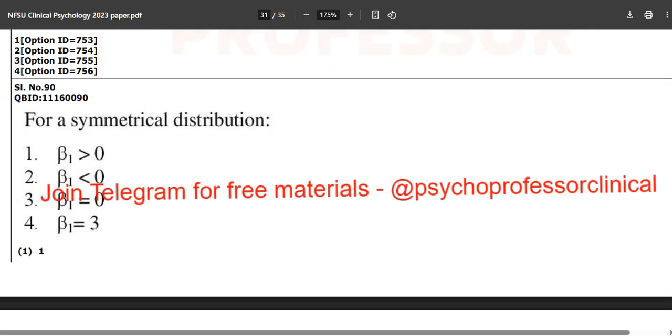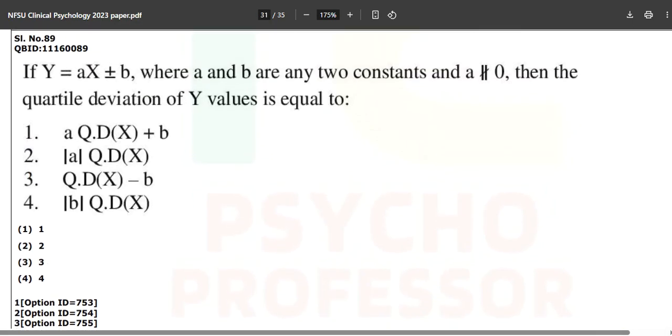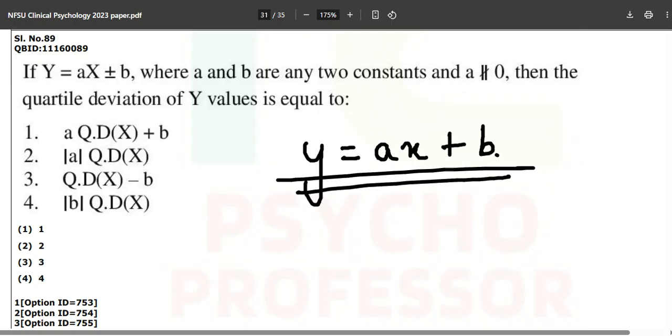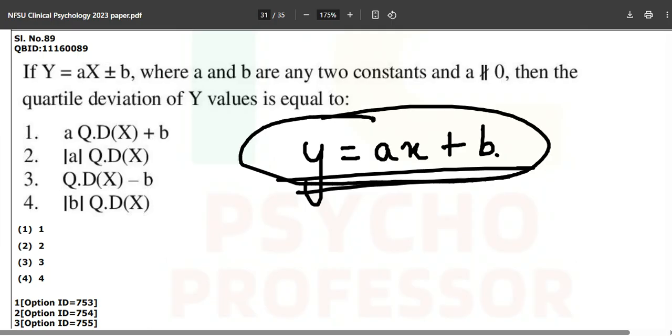Now we'll move forward to the difficult one, and this is y is equal to ax plus or minus b. First of all, don't worry, this is not going to repeat ever, but you need to learn some things if you're interested. If not, you can just take the answer and go home. Okay, let's start. First of all, y is equal to ax plus b. You would have heard of this statement. What is it? It is a linear equation, we can say.